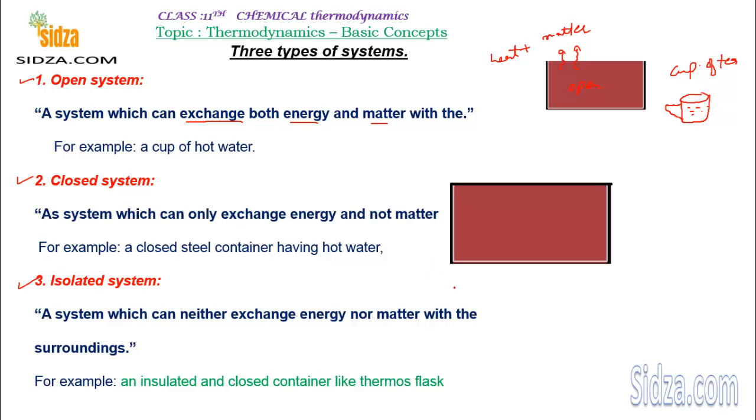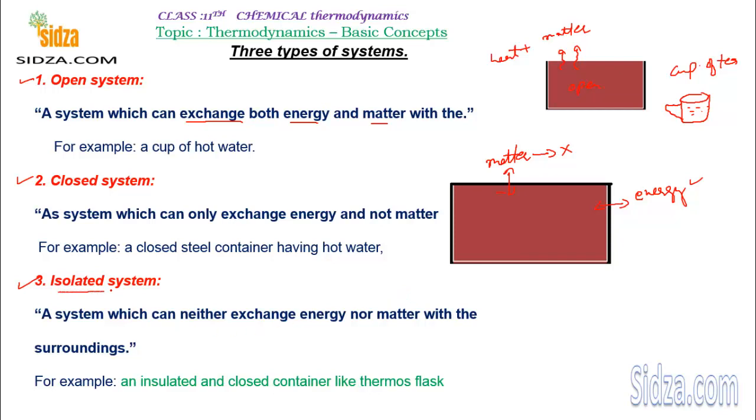Now the closed system. Suppose you put a lid on this open system so that matter cannot be exchanged. Now exchange of matter between the system and the surroundings is not possible. The only thing that you can exchange with the surroundings is energy. So a system that can exchange only energy or heat but not matter is a closed system.